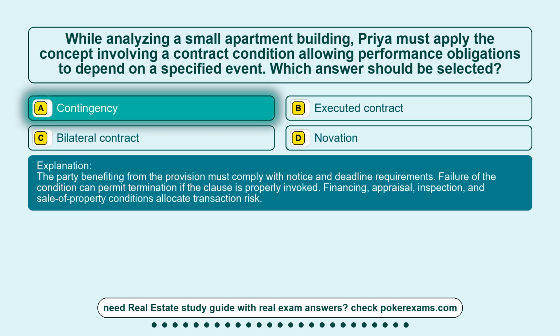The party benefiting from the provision must comply with notice and deadline requirements. Failure of the condition can permit termination if the clause is properly invoked. Financing, appraisal, inspection, and sale-of-property conditions allocate transaction risk.